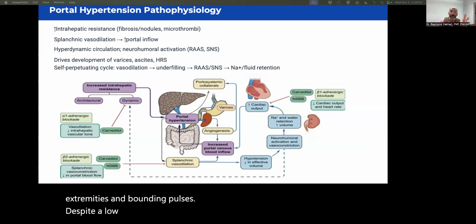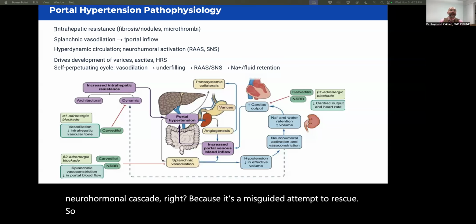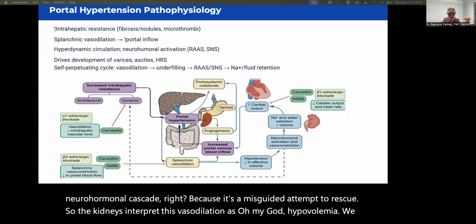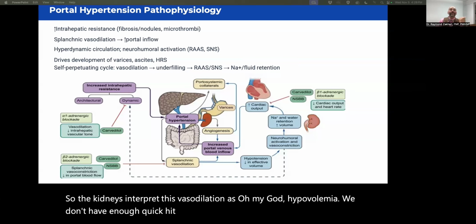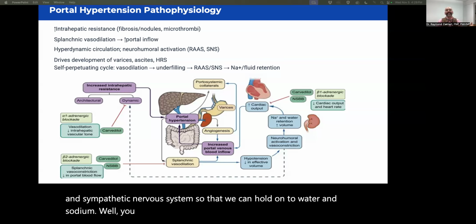Well, this hypoperfusion state triggers a neurohormonal cascade, right? Because it's a misguided attempt to rescue. So the kidneys interpret this vasodilation as, oh my God, hypovolemia. We don't have enough. Quick, hit the RAS system, trigger that renin, aldosterone, and sympathetic nervous system so that we can hold on to water and sodium. Well, you do that and then ascites forms.